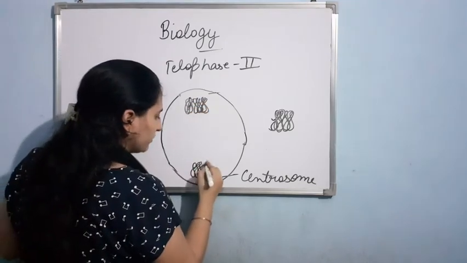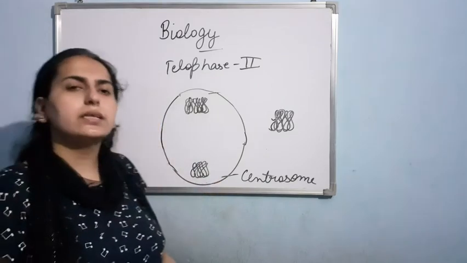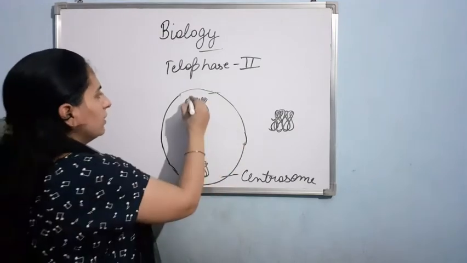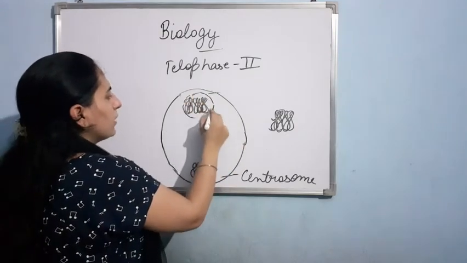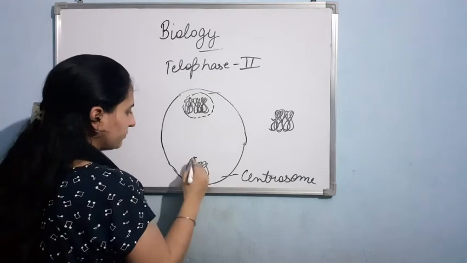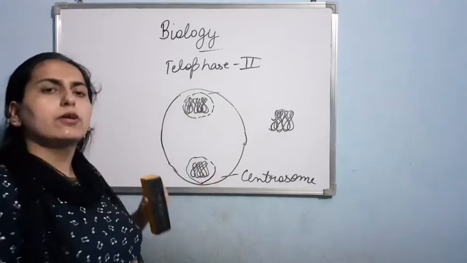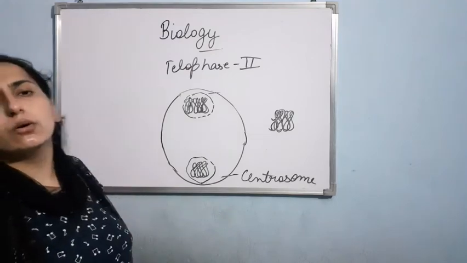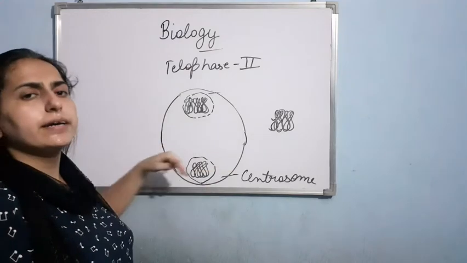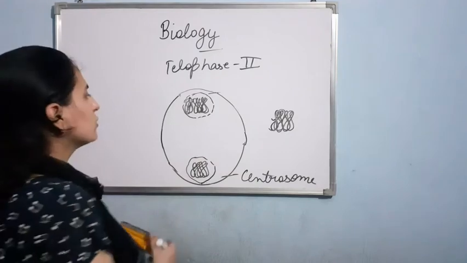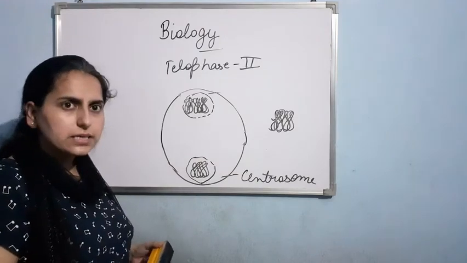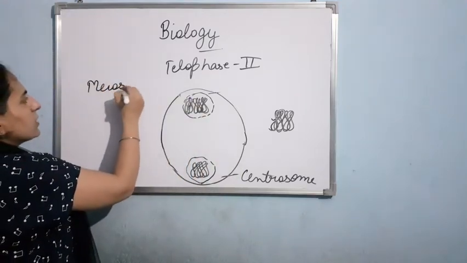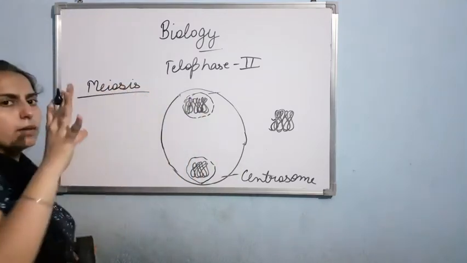The second peculiar thing that happens in telophase is the appearance of the nuclear membrane. The nuclear membrane will appear like this. The rest of the organelles will also get reformed. After the telophase, there is a need for cytokinesis so that the cell can be divided into two. Clear?